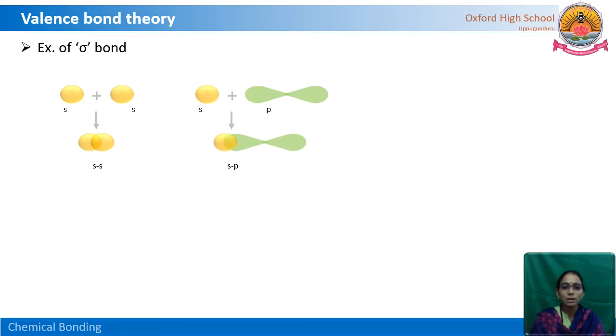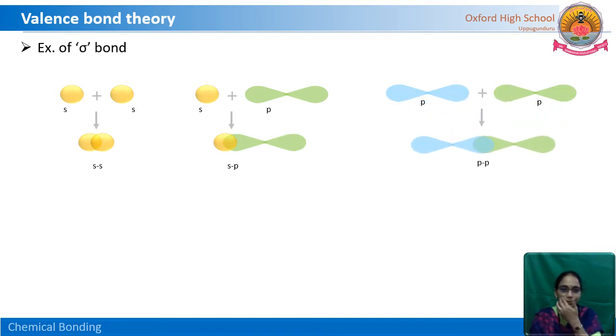Sigma sp bond it is, that means one s orbital and one p orbital. Here, two p orbitals overlap. This is sigma pp. These three are sigma bonds. Here the s orbital does not give us any direction, but if p orbitals are involved, it gives us the direction.